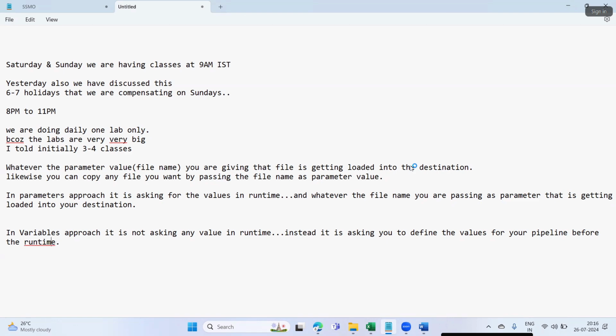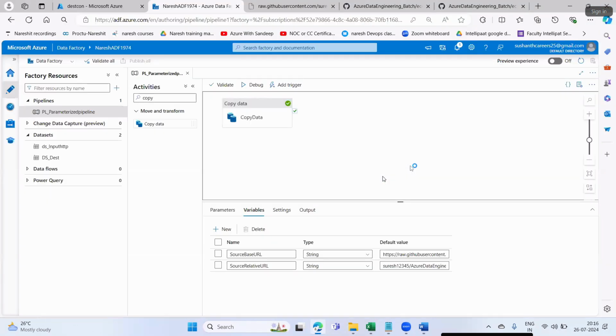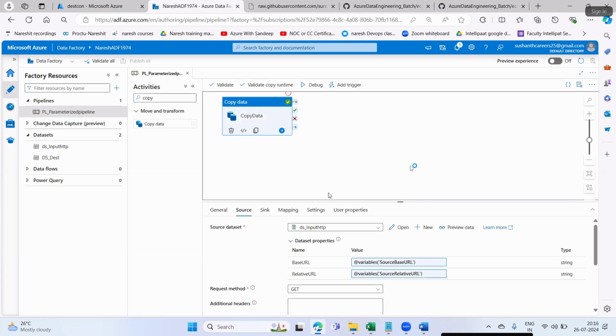When you run the pipeline, when you debug, it will automatically load that file. Which file it is going to load, you can see here.